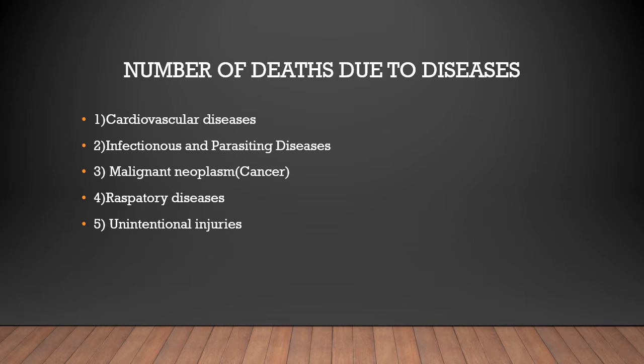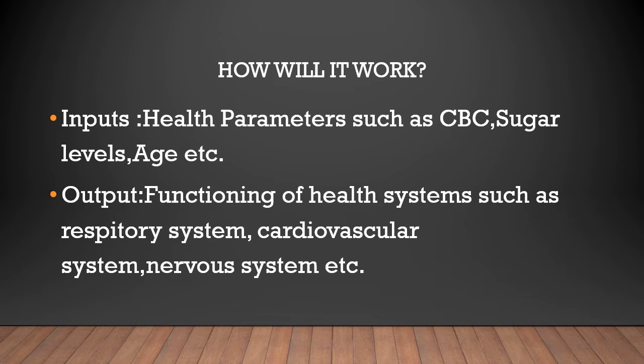Take the example of cardiovascular disease, which is the leading cause of death in today's era, which could be prevented with prior knowledge of one's health. Take another example, cancer. It might not be possible to get completely rid of it, but the risk of its occurrence could be minimized if we have prior knowledge of one's immune system or one's organs, which could be possible if we analyze one's health parameters carefully. So how will my algorithm basically work?